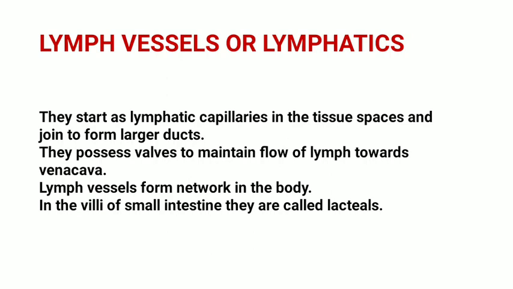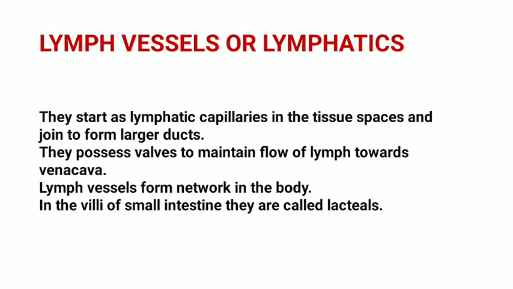Let us start with the next component, that is lymph vessels. Lymph vessels are also known as lymphatics. They start as lymphatic capillaries in the tissue spaces, then they join to form larger ducts.